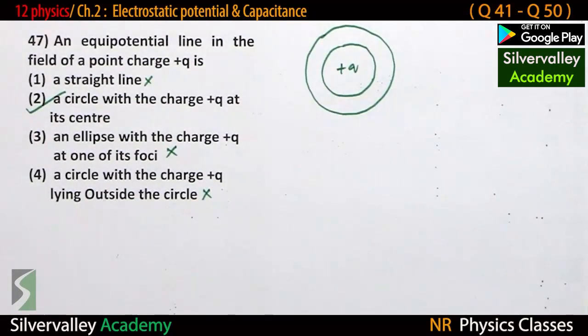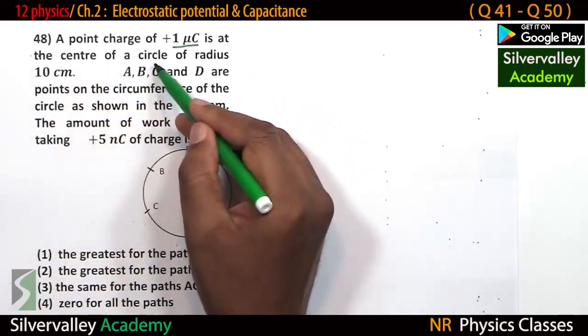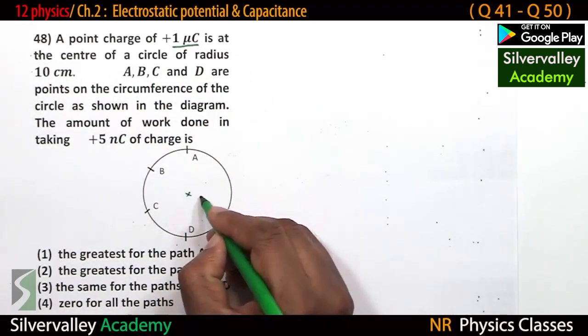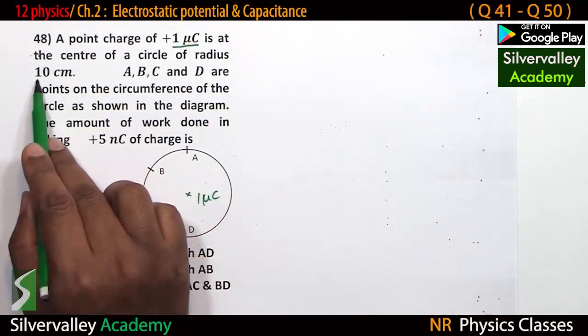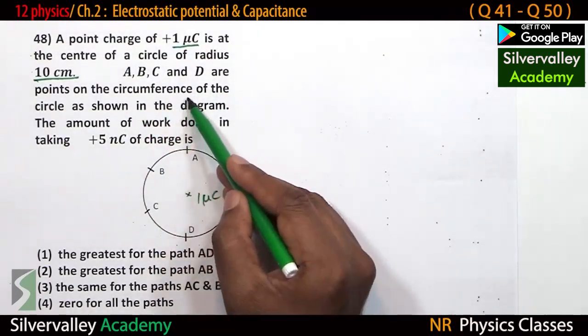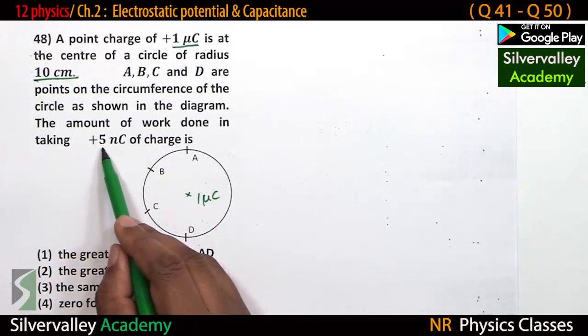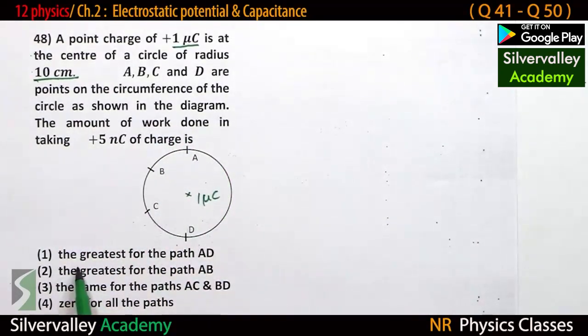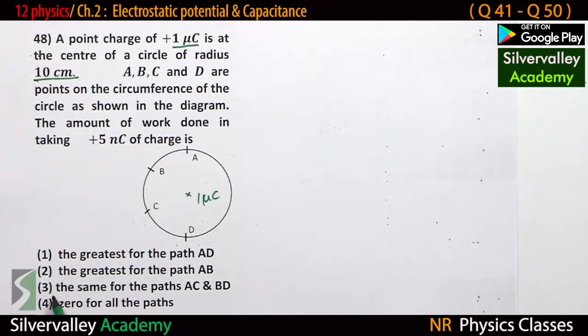No. A point charge 1 microcoulomb is at the center of the circle. So at the center of the circle there is 1 microcoulomb. Radius is 10 centimeter. A, B, C, D are points on the circumference of the circle. The amount of work done in taking 5 nanocoulomb of charge is greatest in the path AD, AB. Same for all the paths. AC and BD.